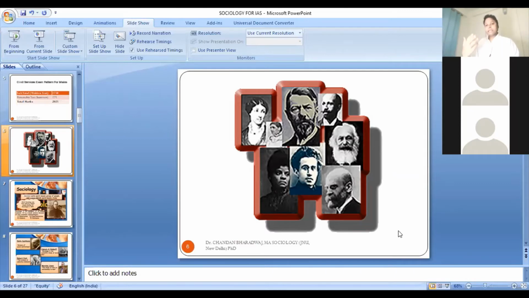In the same way, Max Weber was equally important, because he further fine-tuned the methodology. The discipline, as I told you, was very much fascinated with the scientific approach, the scientific method, which was later called the positivistic approach. So the discipline initially was very much fascinated with this positivistic approach, but he deviated. He said that no, this obsession with positivism is not going to play a good role. It's not going to succeed.